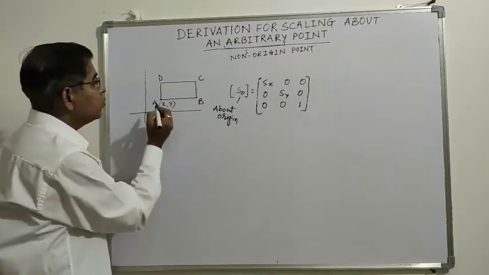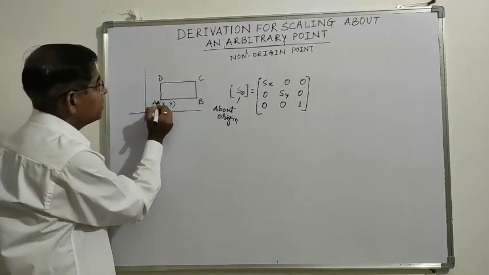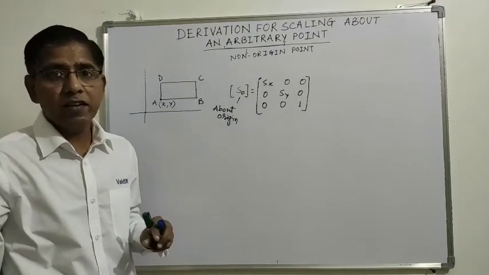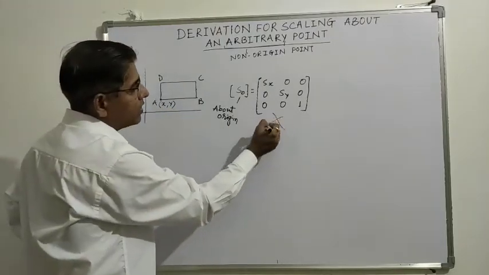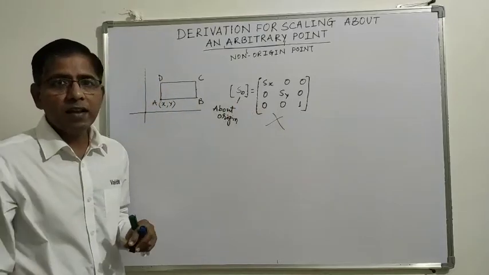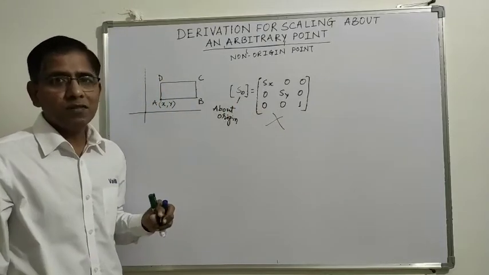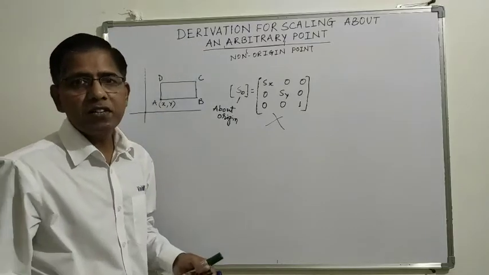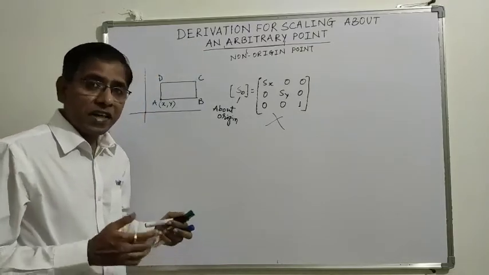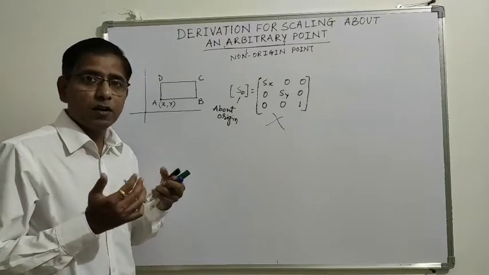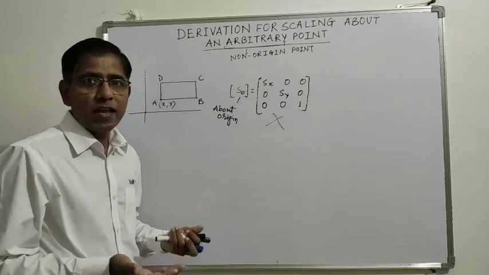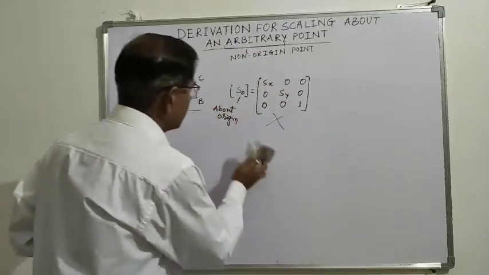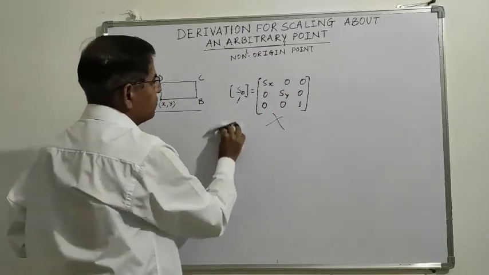No. We have to scale the figure about one of its vertices, that is point A. So we cannot apply this matrix to this rectangle. So how to carry out this type of scaling, which is known as scaling about an arbitrary point? We will derive the matrix which we can use for such a scaling transformation.